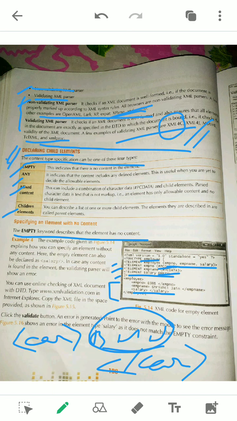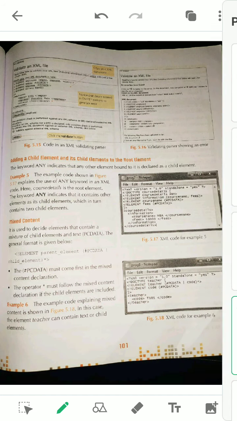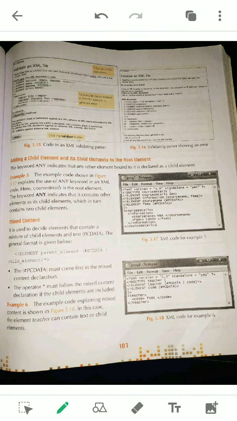If someone has written any content, you can see here 17,000 is given in this XML, so there is an error showing here. You can see this line, the error is showing as it is mentioned as empty. You go through your book, because these letters are very small and will not come very clearly in your video.